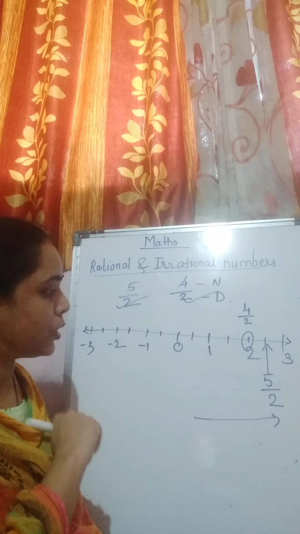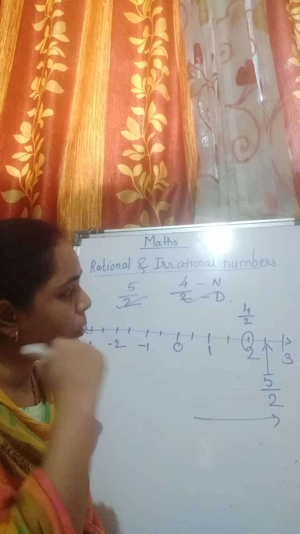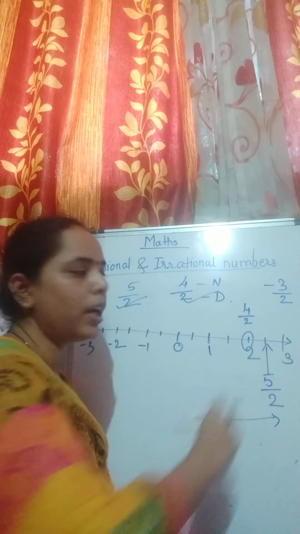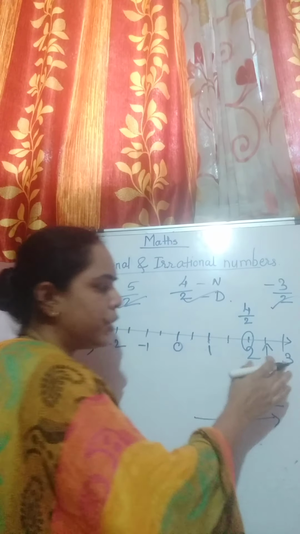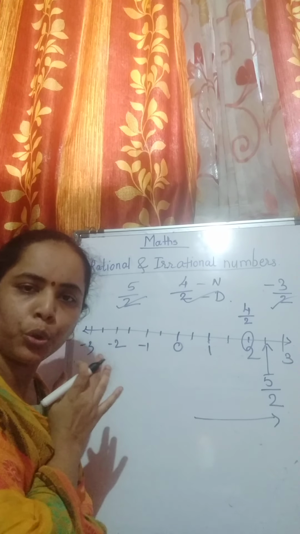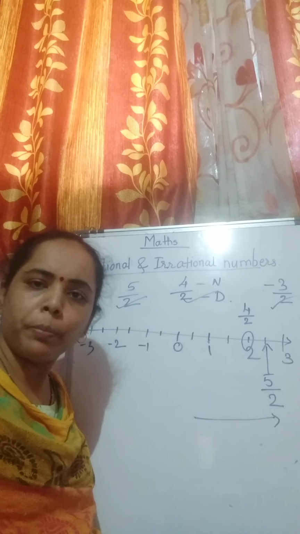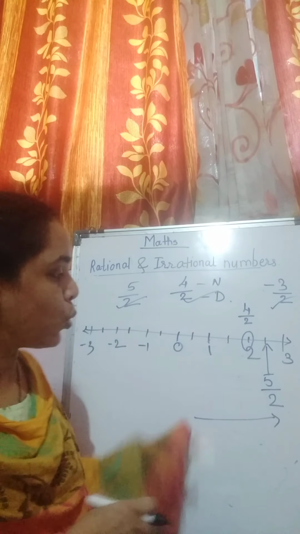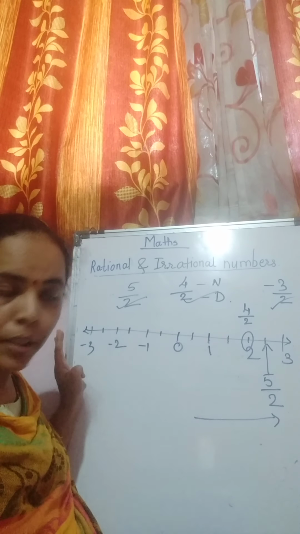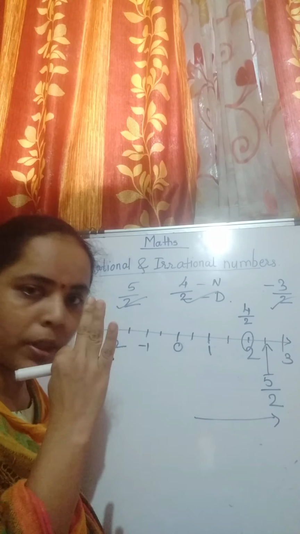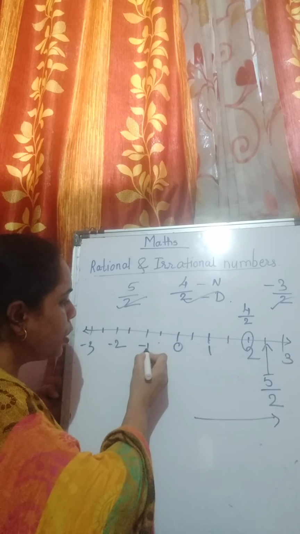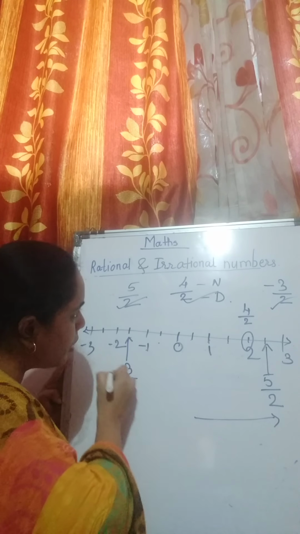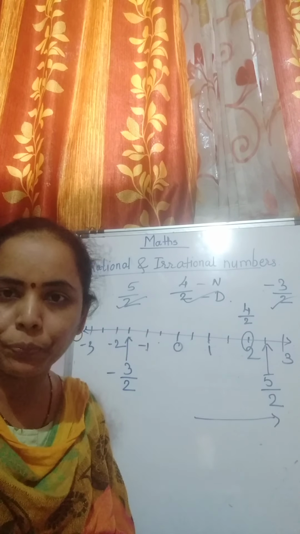Okay. Suppose the number which I want to show is minus 3 upon 2. Again the denominator is 2, which I have already divided into 2 parts. So denominator part done. Now numerator. Numerator is how much? Minus 3. Minus, so I will go to the left side. How much is the number? 3. So 3 lines. So 1, 2 and 3. So my number will come here. Minus 3 upon 2. Okay.